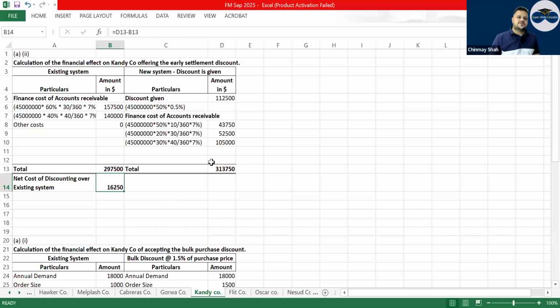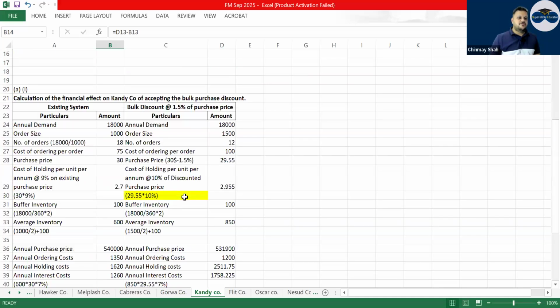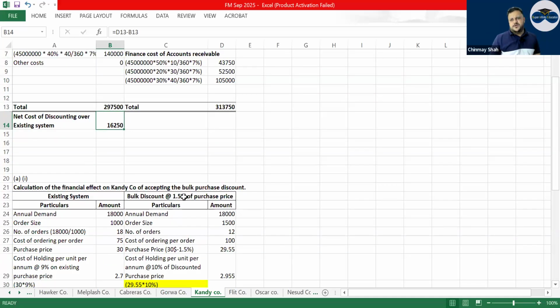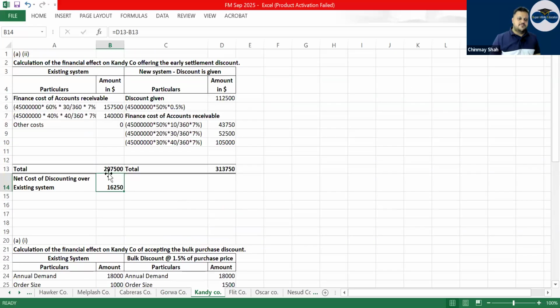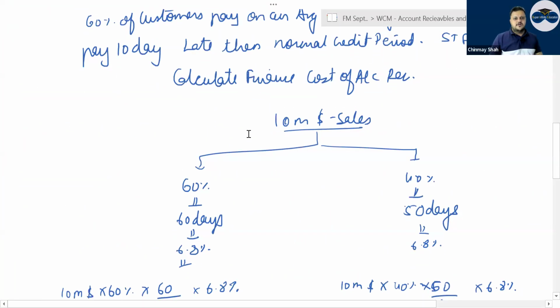Or they ask you what is the additional cost of going into the new system. This is the additional cost, 16,250, of going from the existing system to the new system. Always try to do this. But if you are already comfortable with the method that the book follows, no tension. Correct? Have a look.